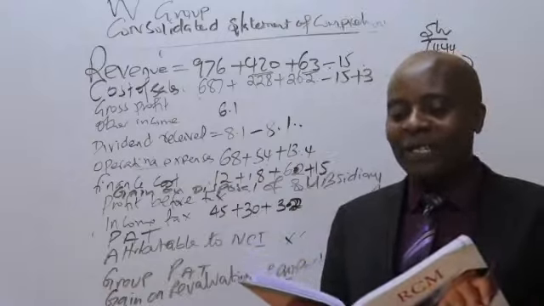So ladies and gentlemen, here we are. Disposal of a subsidiary. The very first thing you need to do is to come and give us the goodwill of the subsidiary. For you to be able to give us the goodwill of a subsidiary very easily, start by giving us the net assets of that subsidiary. So net assets of the sub.